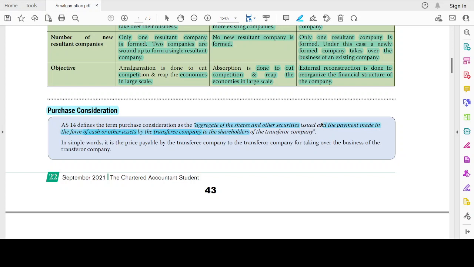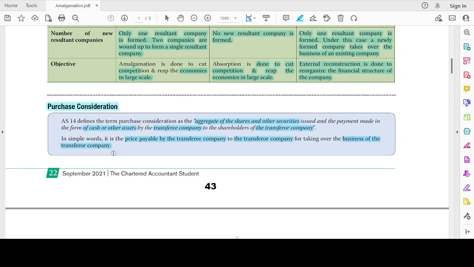Who has to pay? The buyer has to pay the seller, right? So the transferee is paying the transferor. In simple words, it is the price payable by the transferee company, that is the buying company, to the transferor company, the selling company, for taking over the business of the selling company. Clear? It is nothing but cash, securities, shares, or any other assets given as consideration for the purchase of the business of the transferor company.